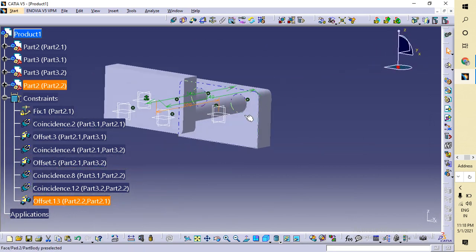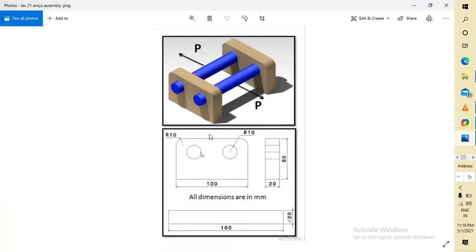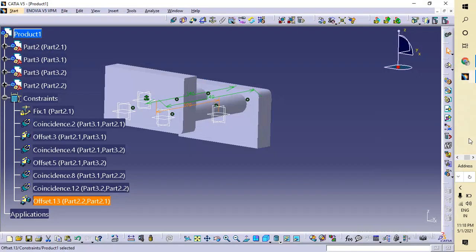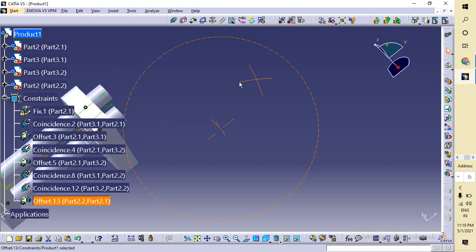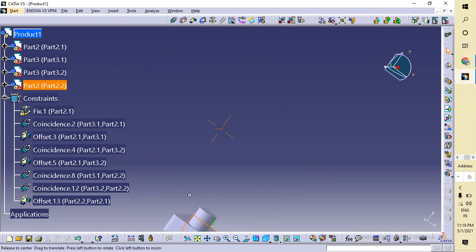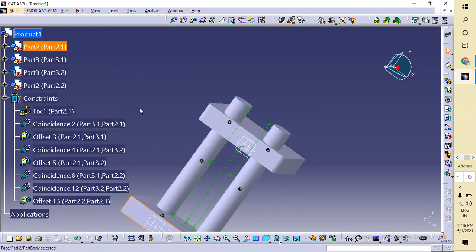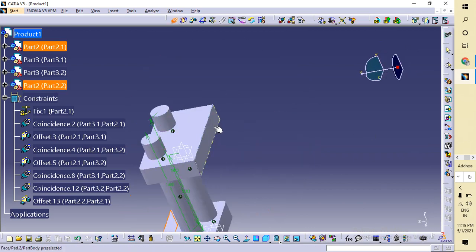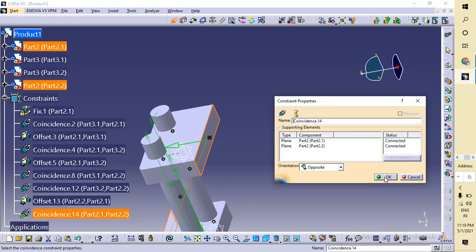Now it is exactly opposite of what you want, so in the same direction. So what I have to do is, this part is coincidence with this part. Okay, let me do this.